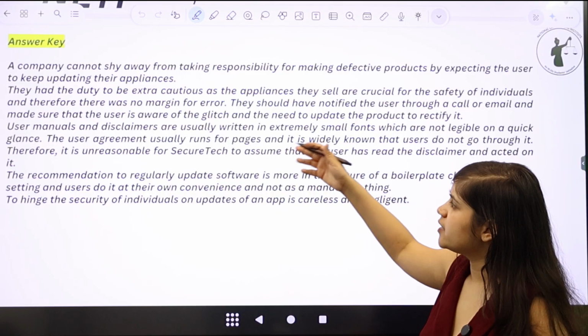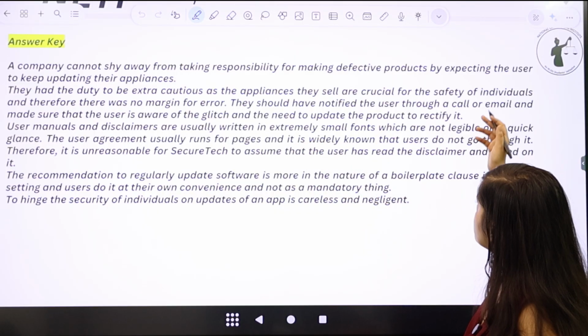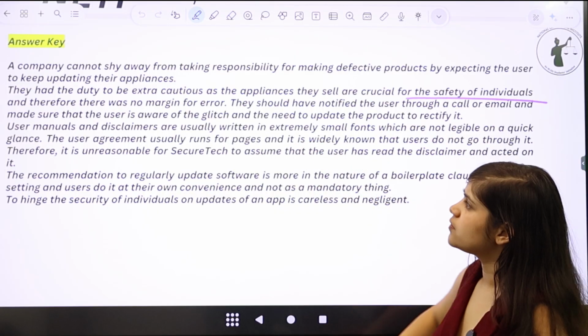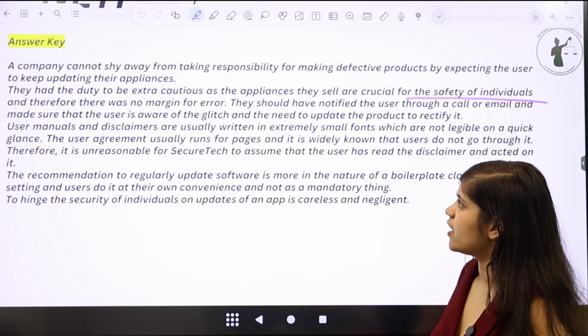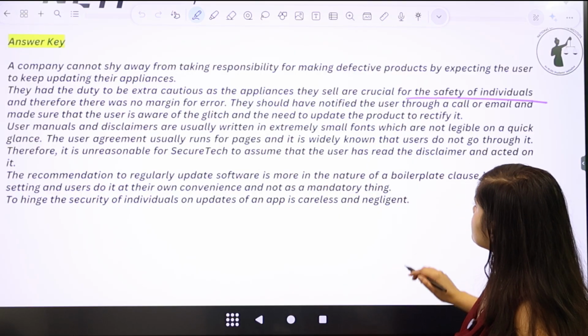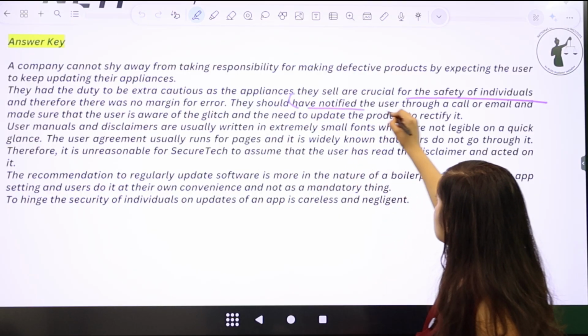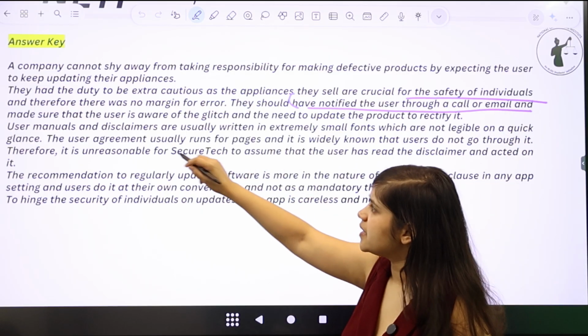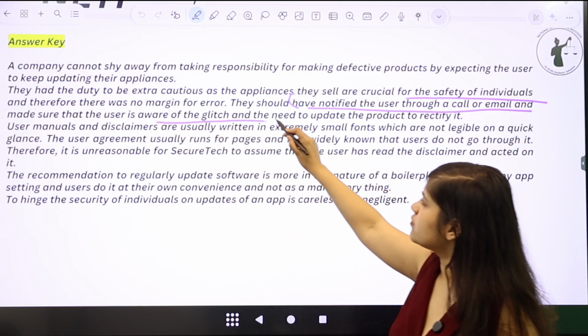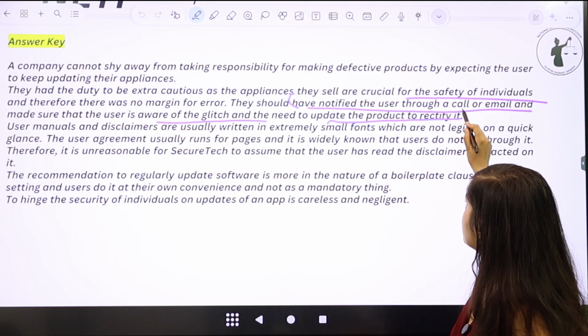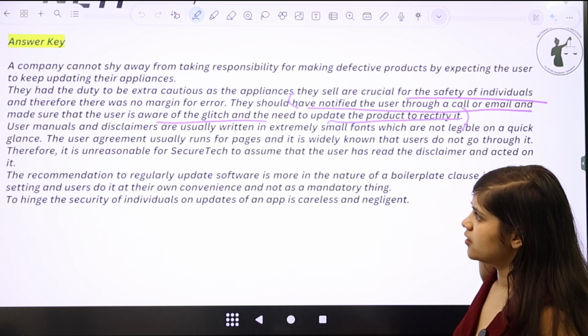They had the duty to be extra cautious as the appliances they sell are crucial for the safety of individuals, and therefore there was no margin for error. They should have notified the user through a call or email and made sure that the user is aware of the glitch and that they need to update the product to rectify it.